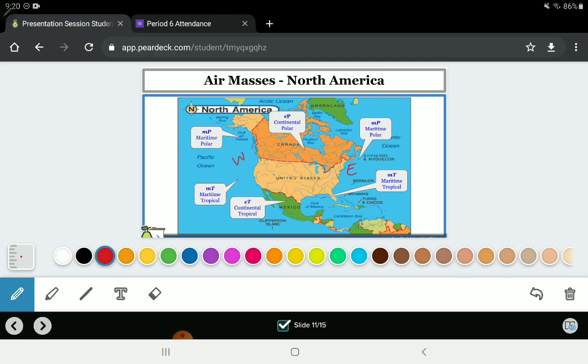So we have our maritime polar that forms up near the Gulf of Alaska, and then we have a maritime polar that forms up near Canada, right?